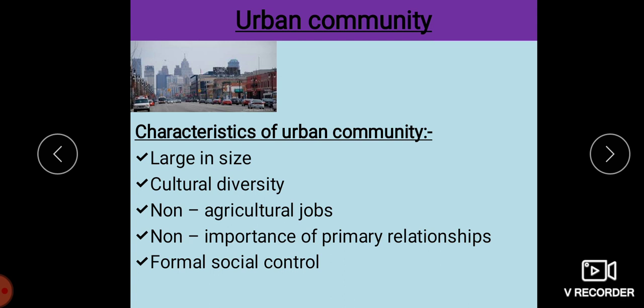It plays a very important place, not only in human civilization but also in the lifestyle of human beings. Due to the industrial revolution, changes have taken place in the urban communities.